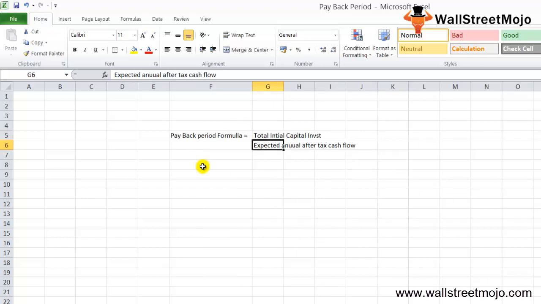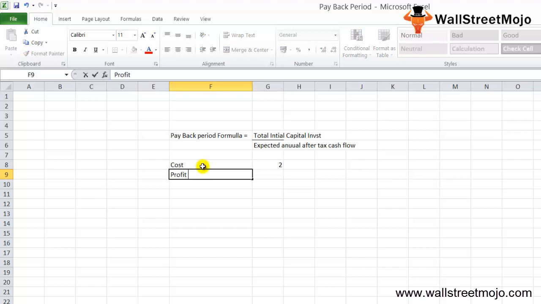Let us see an example of how to calculate the payback period when cash flows are uniform over the life of the asset. Let's see the payback period example. Let's say a project is costing $2 million. So the cost of the project is $2 million. It yields a profit of, let's say, 30,000 after depreciation. Make sure it is after depreciation.